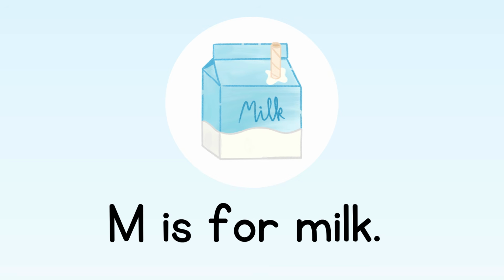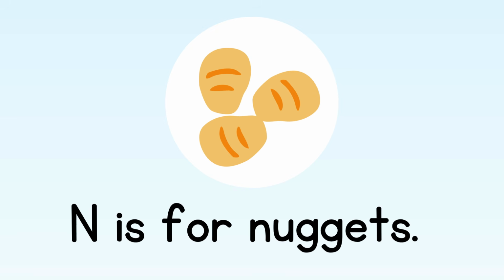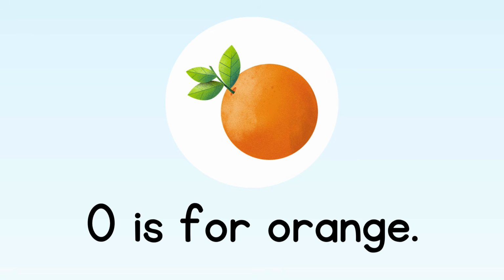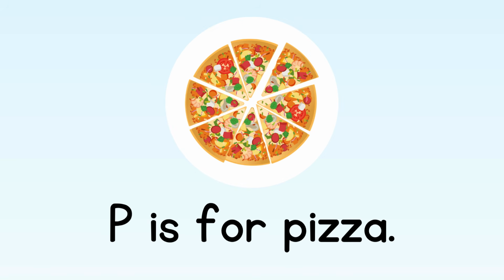M is for milk. N is for nuggets. O is for orange. P is for pizza.